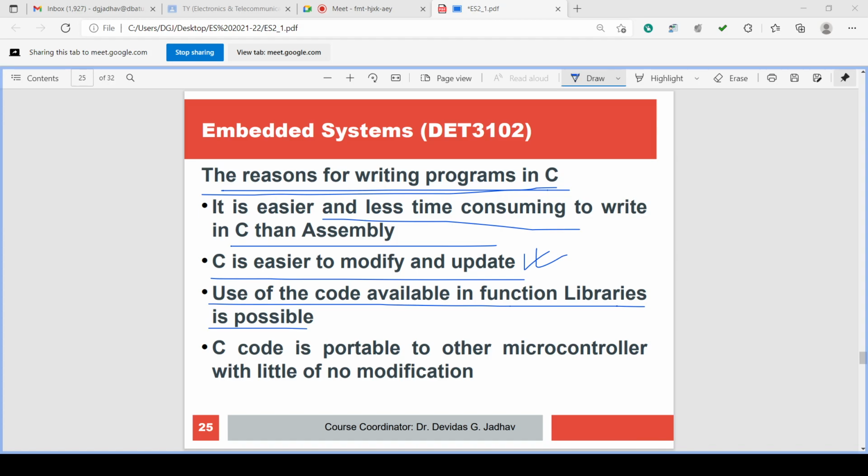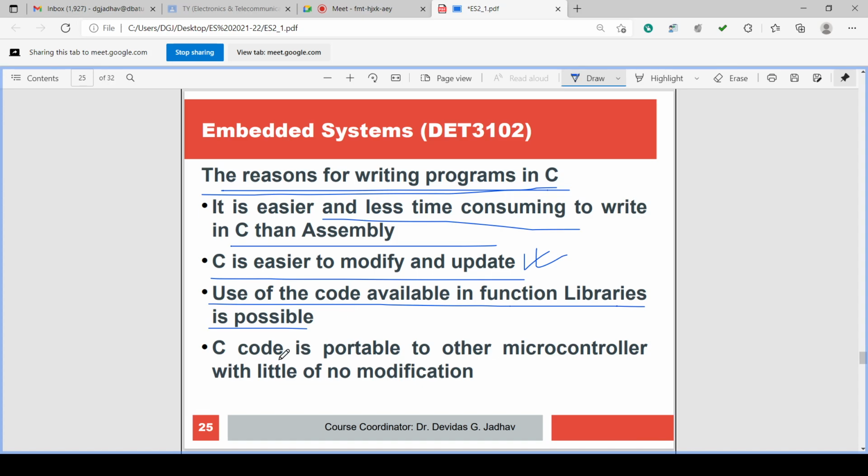We just call it. Ready-made available routines are called libraries. Ready-made program routines or blocks are called libraries. In libraries, ready-made functions are there, and you can call those ready-made functions again and again. That is the provision available. Use of code available in the function libraries is possible. So this is about the function library.